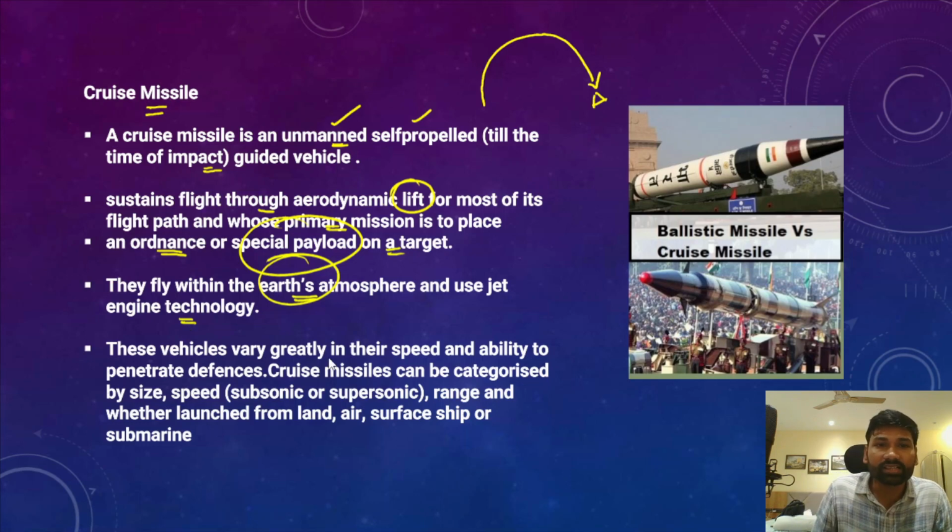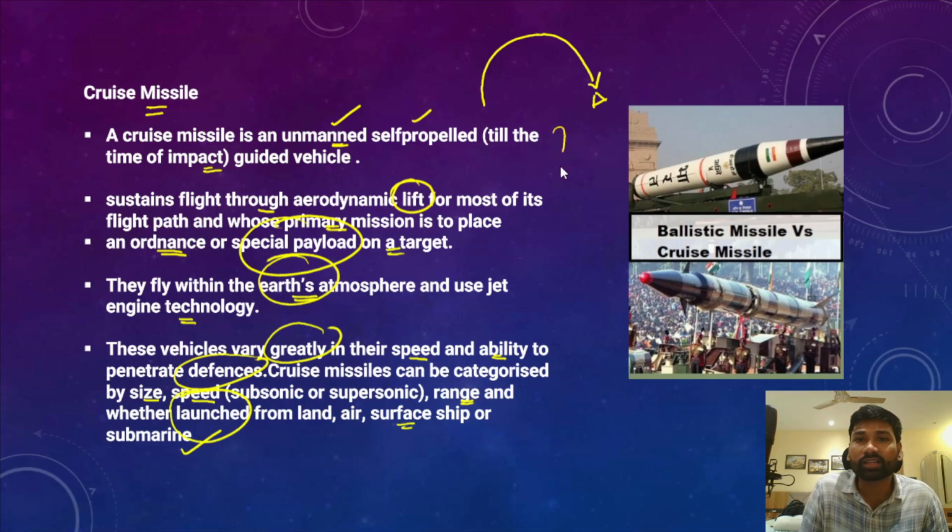So these vehicles vary greatly. The cruise missiles vary greatly based on their speeds and their ability to penetrate into the enemy defenses. Cruise missiles can be categorized by size, their speed, whether they are subsonic or supersonic, their range, and whether they are launched from land, air, surface, ship or submarine. So this is about supersonic missiles or cruise missiles.